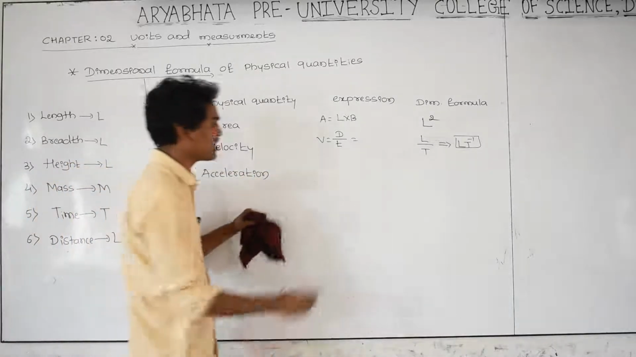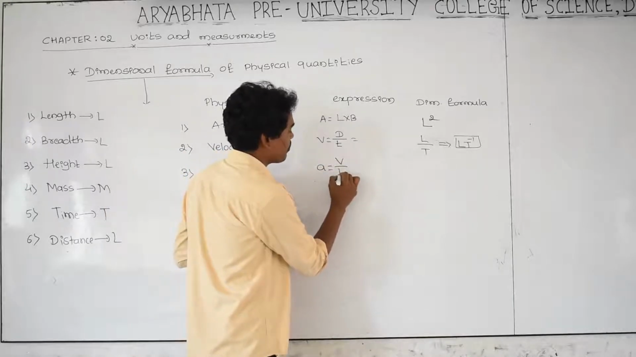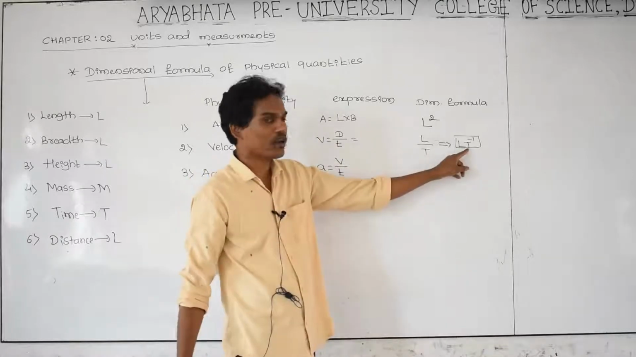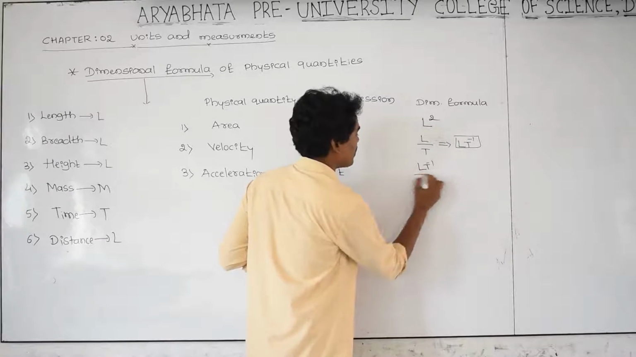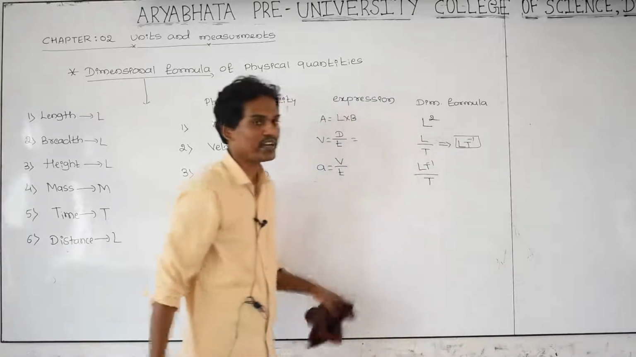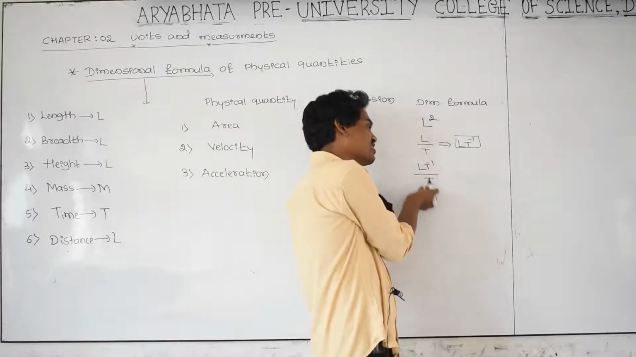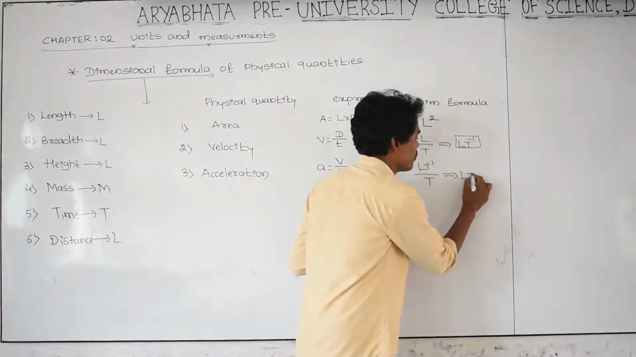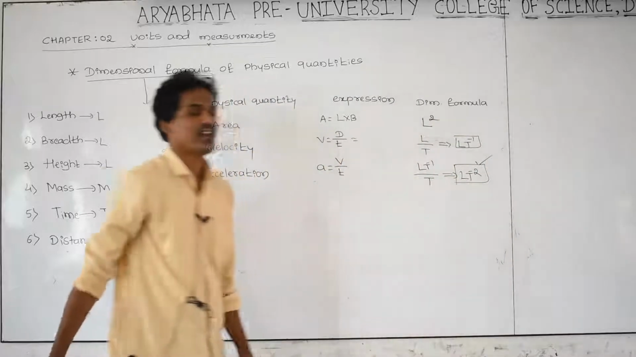As you know very well, acceleration is equal to velocity divided by time. Velocity is LT raised to minus 1, divided by time, which is capital T. Take T to the numerator, it becomes minus 1. LT raised to minus 1, already one minus sign is there. Take one more minus, and that becomes LT raised to minus 2. This is the dimensional formula for acceleration.